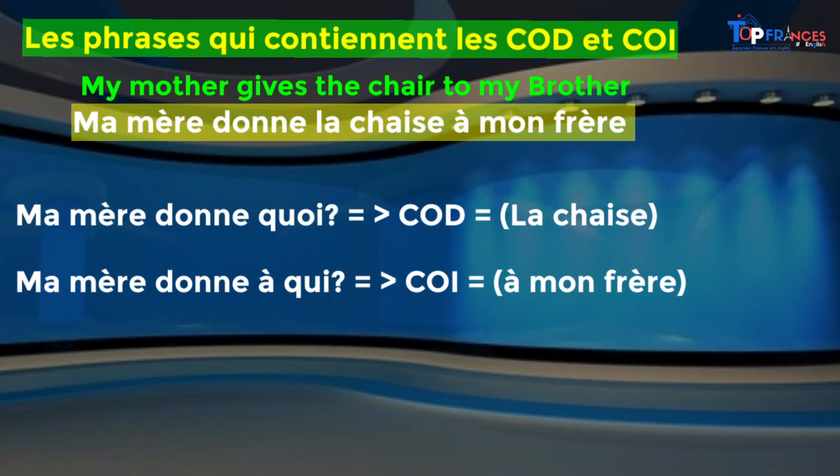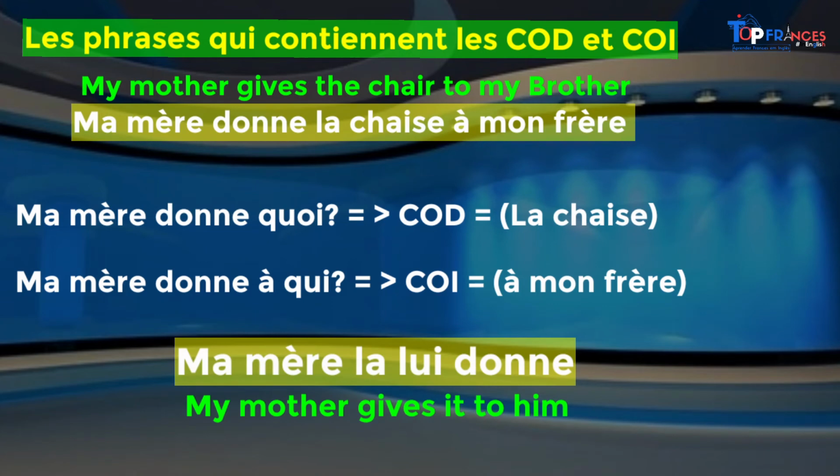And in the same way, we are also going to substitute those complements with the pronouns that we have used to substitute. In this case, it's going to be ma mère la lui donne. You see that? Ma mère la lui donne. La substitutes la chaise and lui substitutes à mon frère.